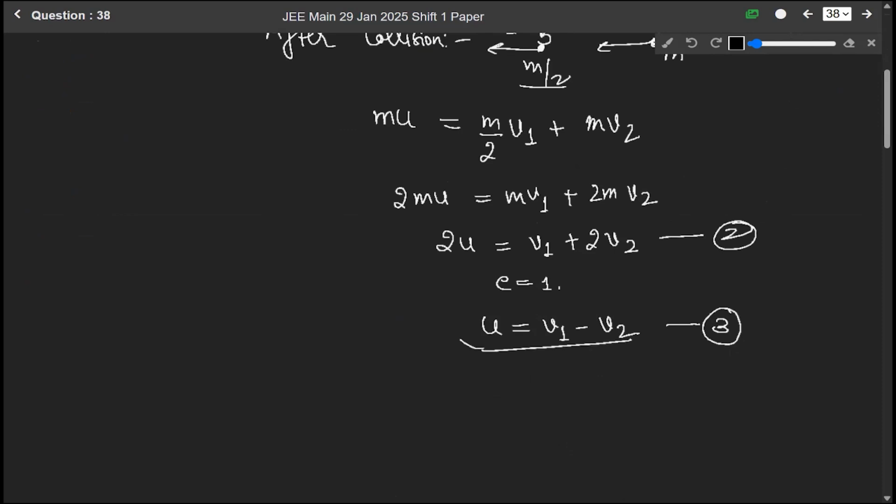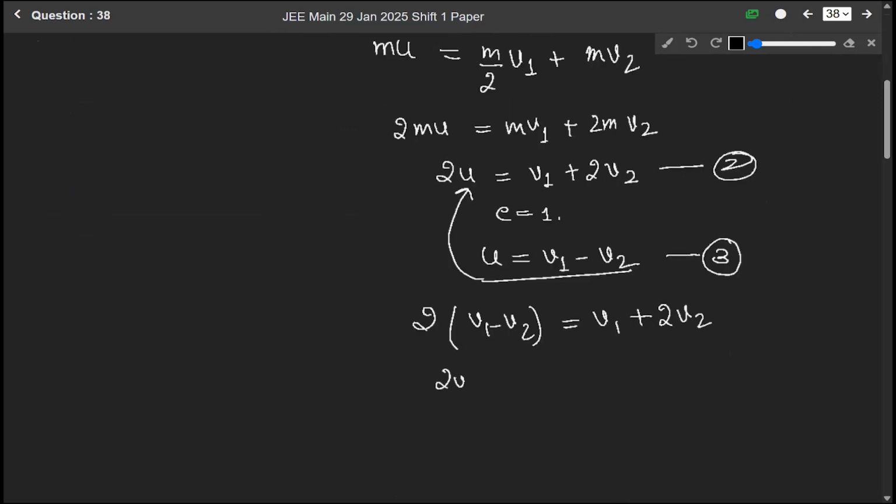Now putting this value here, since the collisions are elastic, 2v1 minus v2 will be equal to v1 plus 2v2. Now solving it, 2v1 minus 2v2 will be equal to v1 plus 2v2. So v1 is equal to 4v2.